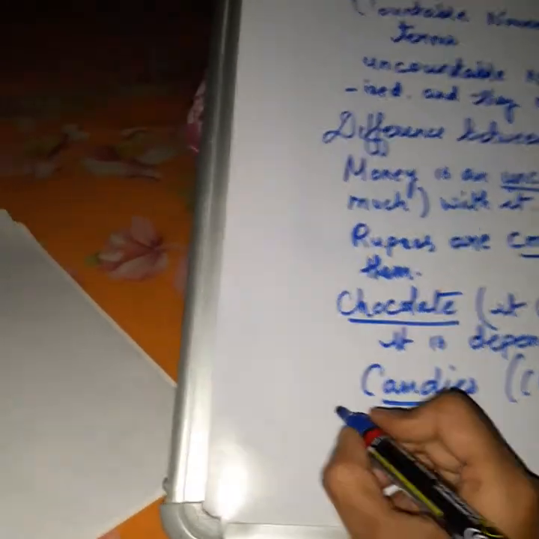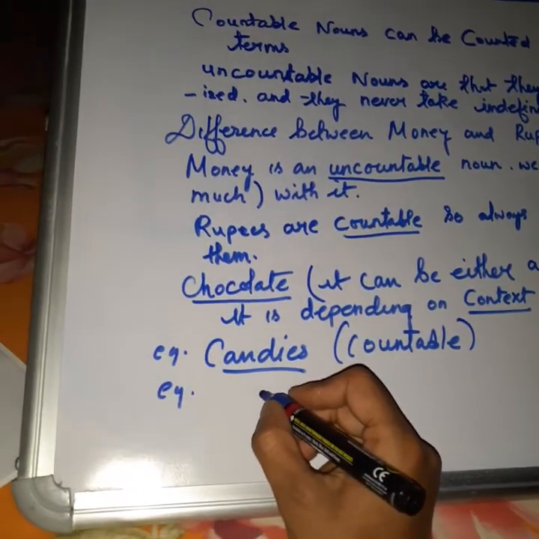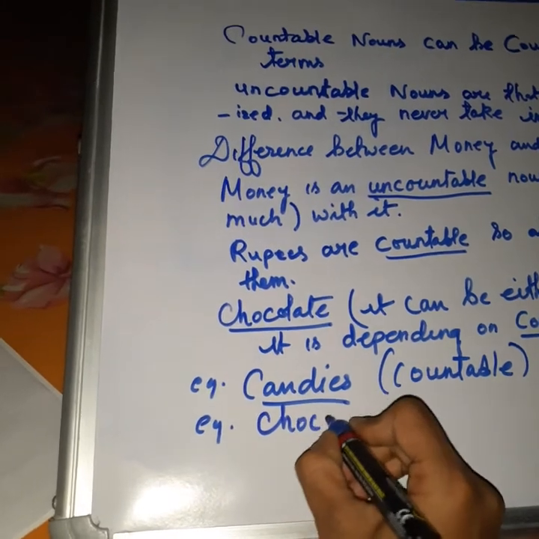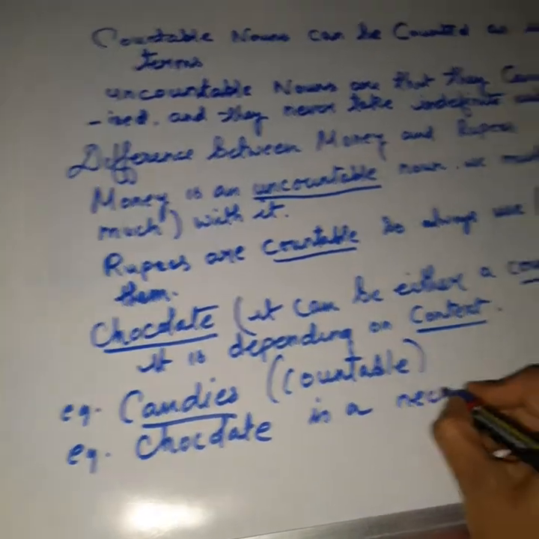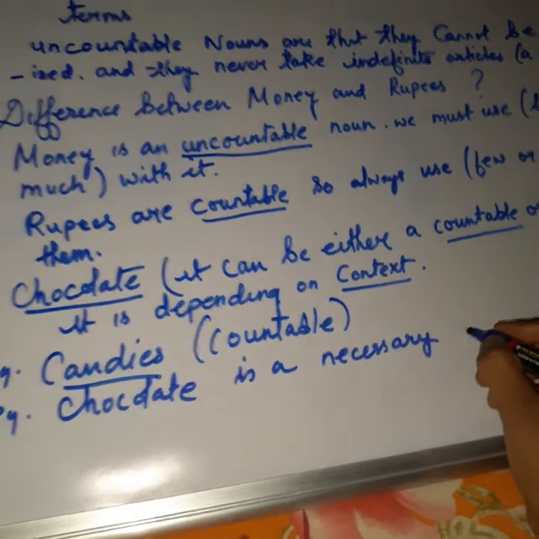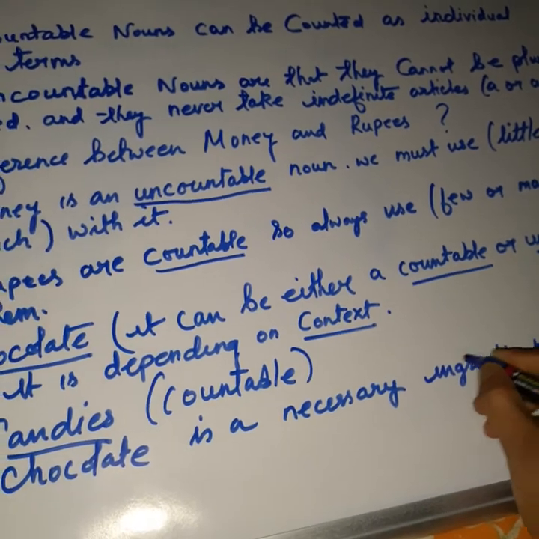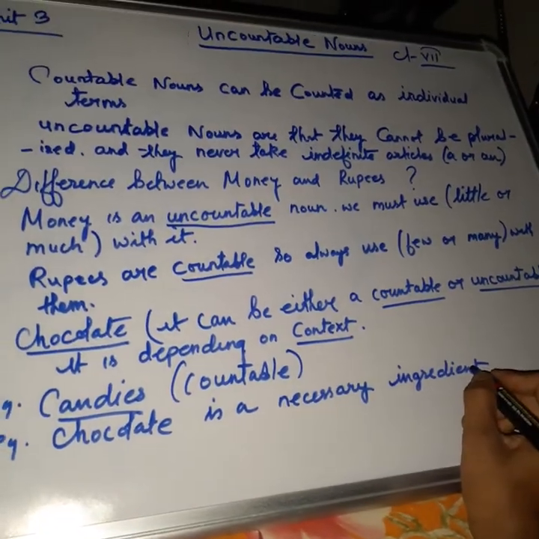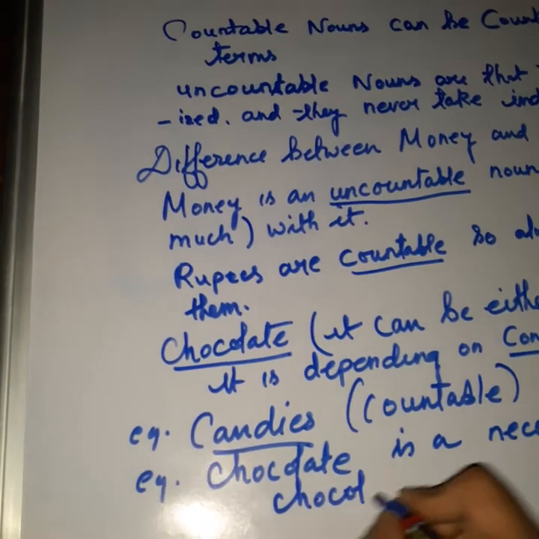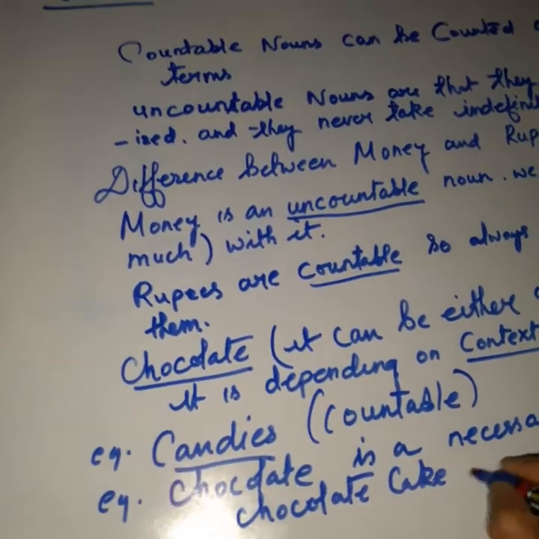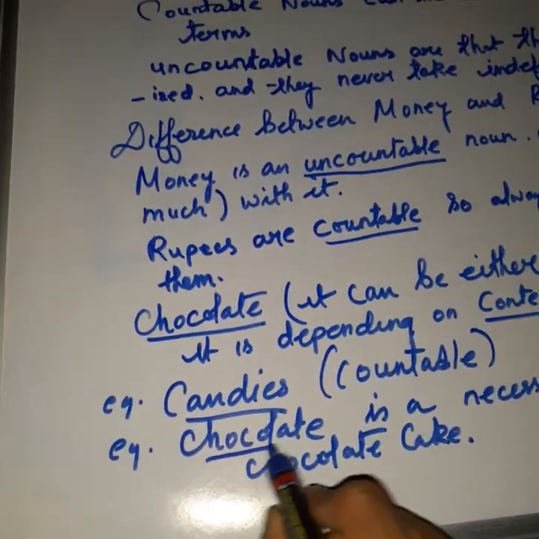But if I say, for example, chocolate is a necessary ingredient for chocolate cake or cookies, etc. Now here we are mentioning the context.